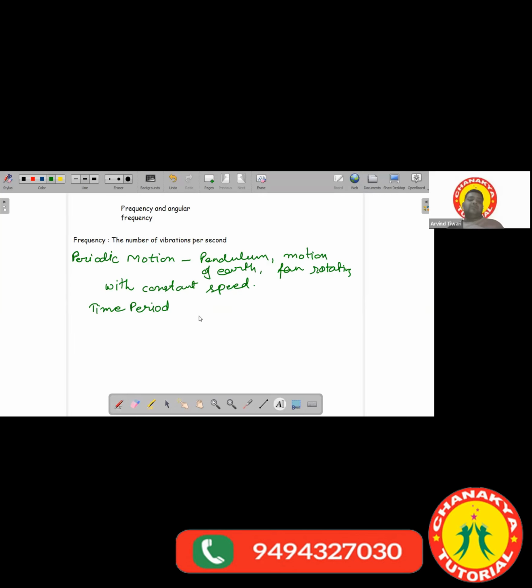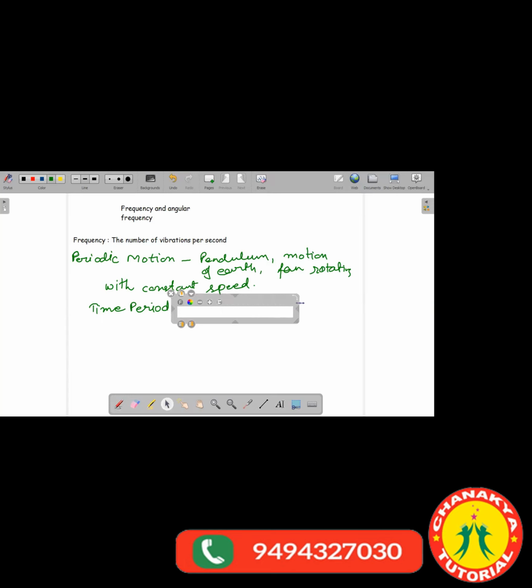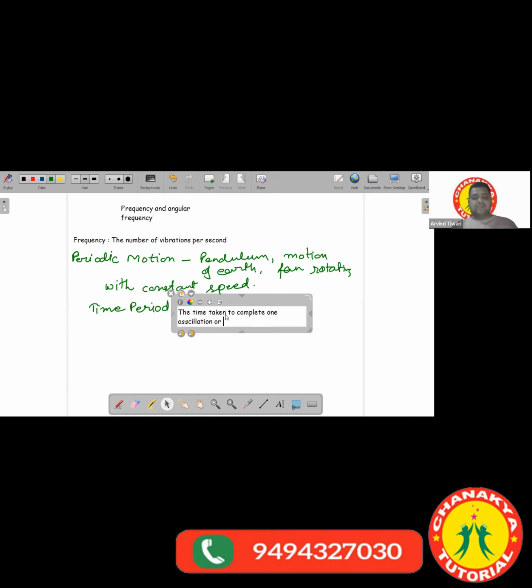And the time period of Earth's revolution? 365 days. So time period is the time taken to complete one oscillation or revolution.